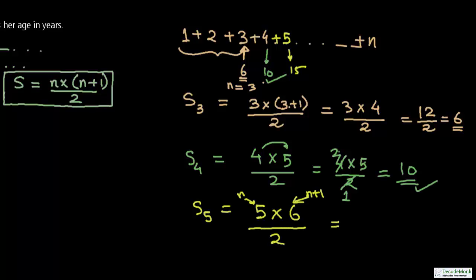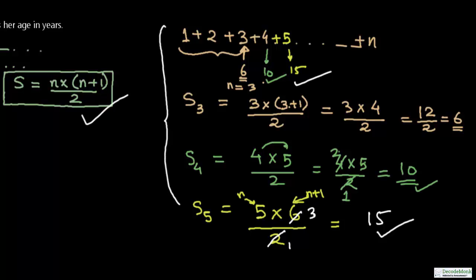So 5 6s are 30, divided by 2 is 15, or you can simply cancel. 2 1s are 2, 2 3s are 6. One of the numbers will always be divisible by 2. So 2 1s are 2, 2 3s are 6, 5 3s are 15. So 15, here also 15. So I hope you have satisfied yourself that this formula gives you the right answer.